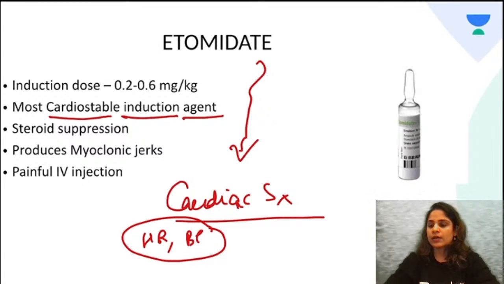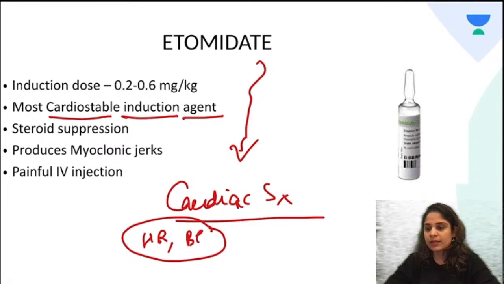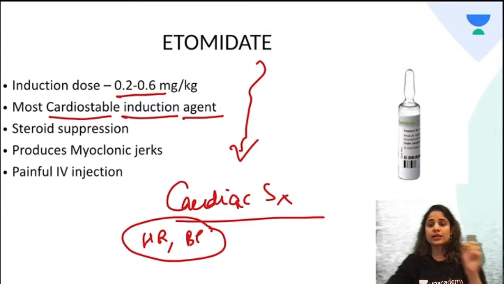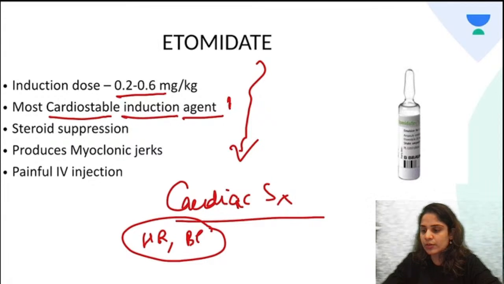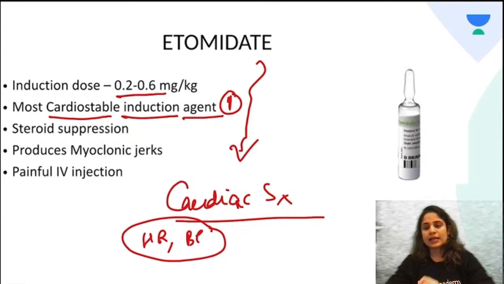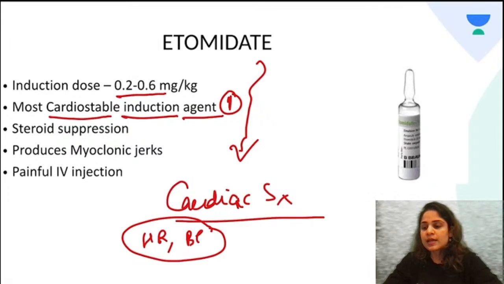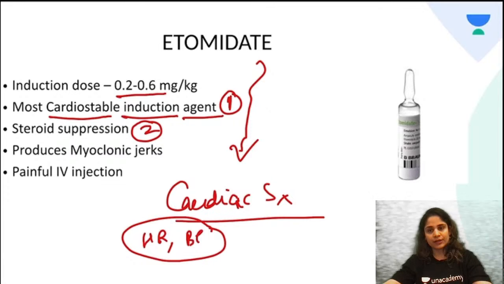Okay, now next is, what is the dose of Etomidate? 0.2 to 0.6 mg per kg. Another important question that comes about Etomidate is what kind of surgeries it is used for. So we have discussed this, cardiac surgeries. The second thing that they most commonly ask is what is the most common side effect of Etomidate.